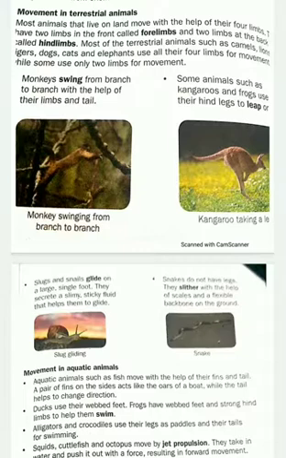Okay. Now come to the topic: what is the movement in terrestrial animals? What are terrestrial animals? The animals which live on land are called terrestrial animals. And do you know how they move? They move with the help of their forelimbs. What are forelimbs? For example, our hands. These two hands are called our forelimbs, and on the back side, our legs are called hind limbs.